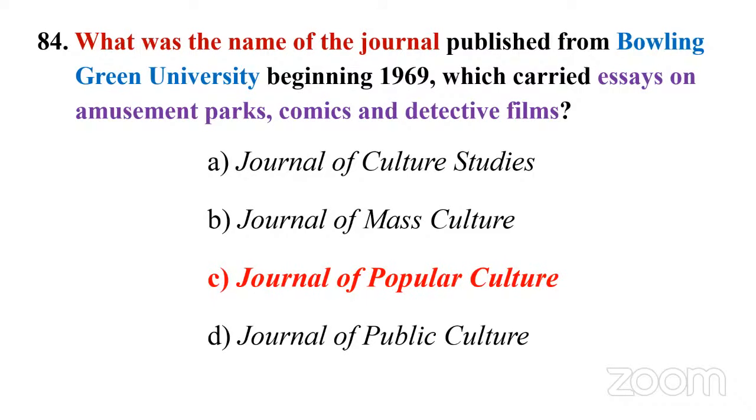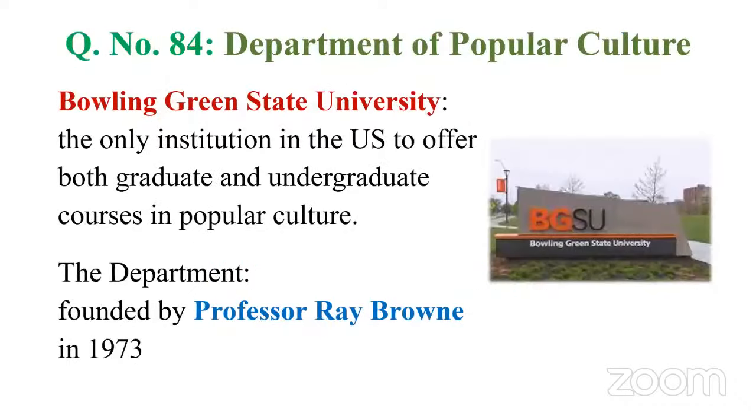So why is this university famous? In this university, for the first time, the Department of Popular Culture was founded. It was founded by Professor Ray Browne in 1973. This is the only institution in the US to offer both UG and PG courses in popular culture. So if you want to get an MA in popular culture, this is the university that offers courses, both UG and PG, even a PhD now. So, Bowling Green State University.